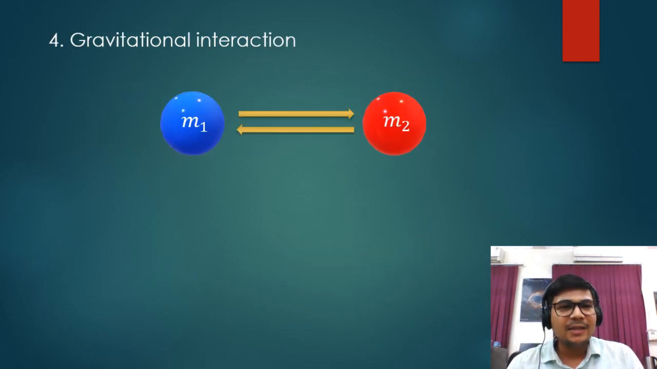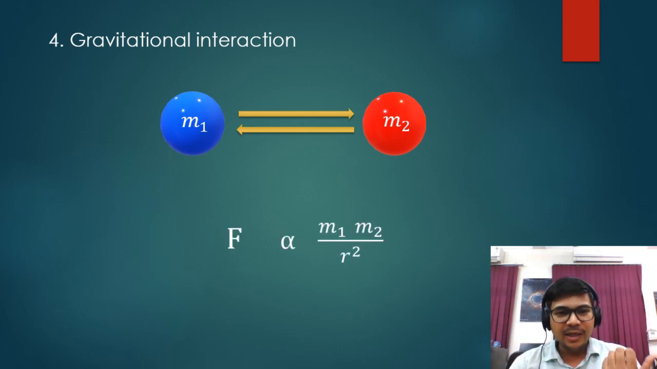Now let's look at the well-known gravitational interaction. From our school we know that by virtue of their masses, two particles or two bodies attract each other. The attraction force between them is proportional to the product of their masses and inversely proportional to the square of the distance between them. This is the gravitational interaction, or the form of gravitational force.